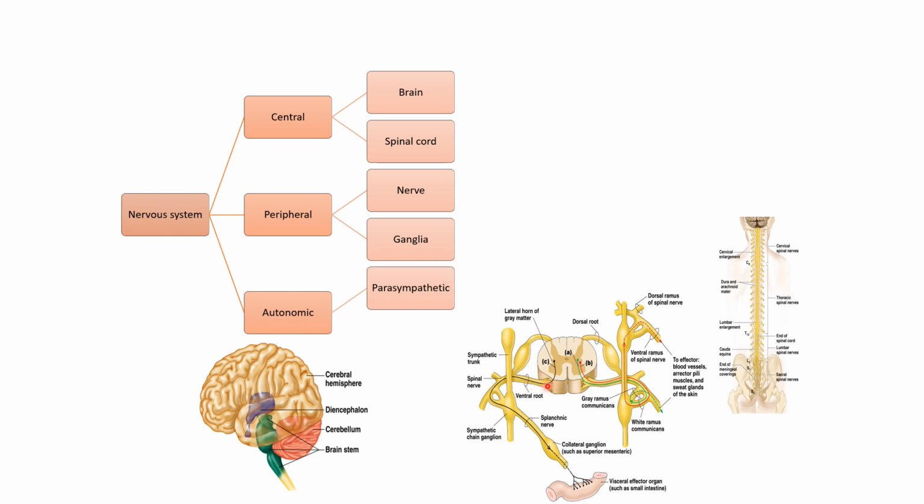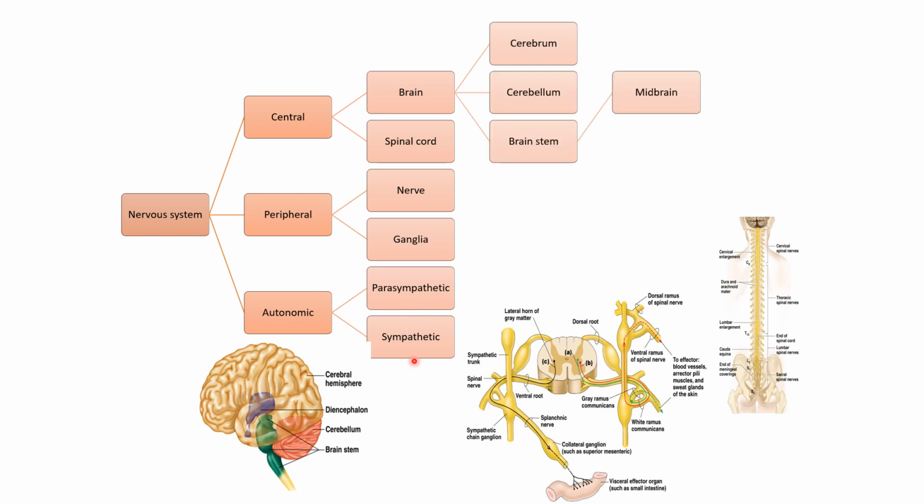So nerves all arise from the spinal cord. From the anterior horn there is a motor root or the ventral root. Posterior horn there is a sensory root or the posterior root, and these fuse together to form a spinal nerve. So peripheral nervous system divides into spinal and cranial nerves, and autonomic nervous system divides into parasympathetic and sympathetic. Now brain is further divided into cerebrum, cerebellum and the brain stem. Now brain stem is further divided into midbrain, pons and medulla oblongata. So these are the subdivisions of the central nervous system.